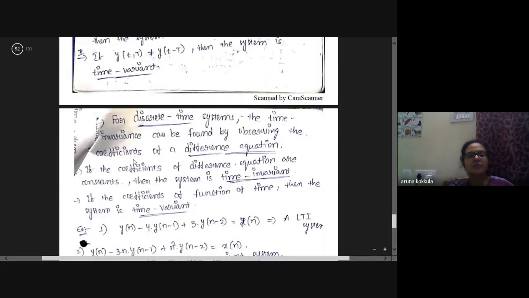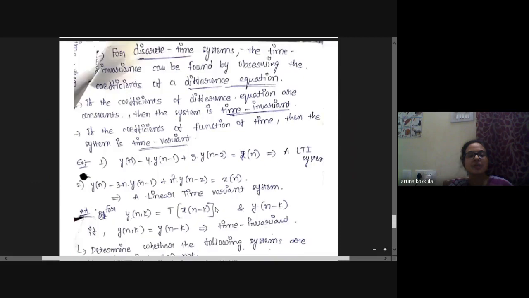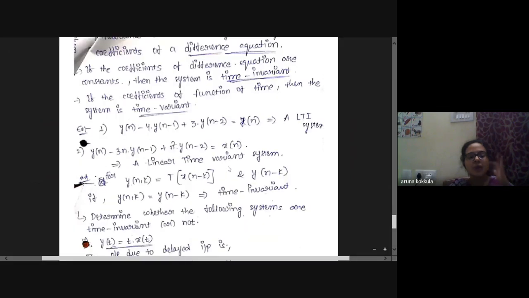For discrete time systems, time invariance can be found by observing the coefficients of a difference equation: y of n minus 4 into y of n minus 1 plus 3 into y of n minus 2 is equal to x of n.